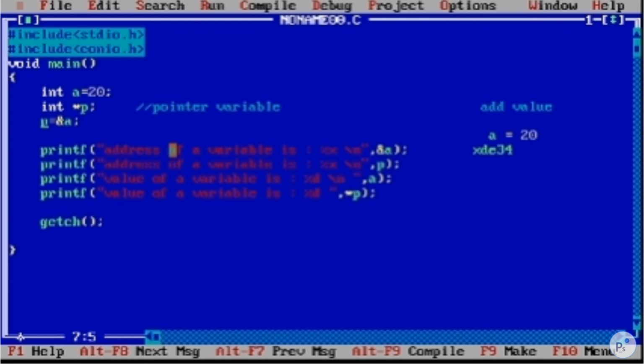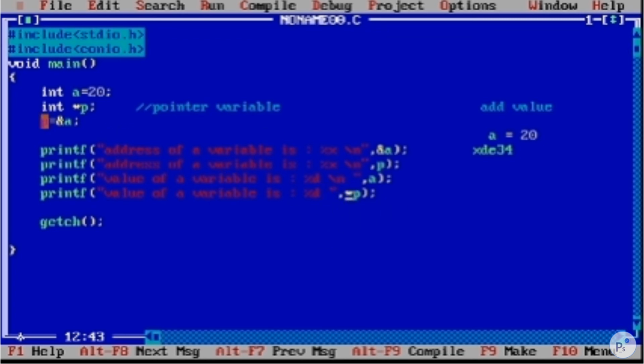And we are just printing that out by using ampersand a, and we use %x for it. We can do it another way by using the pointer variable p. Here, with star p, we are extracting the value from that address.